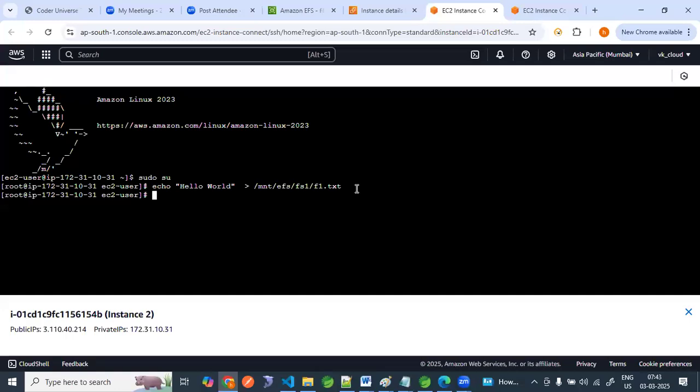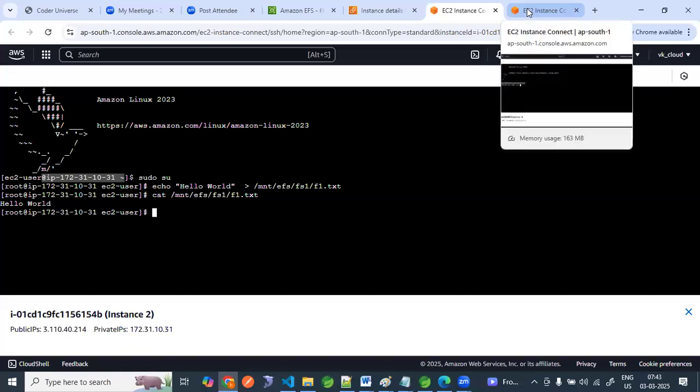We have done enter. Now can I see that file? I have to go to that path. What is the path? mnt slash EFS slash FS1 slash, what is the file name, guys? f1.txt. Tab you can press. What are we getting, guys? Hello world we are getting. This is the hello world we have added in which IP address? 172.31.10.31, right?